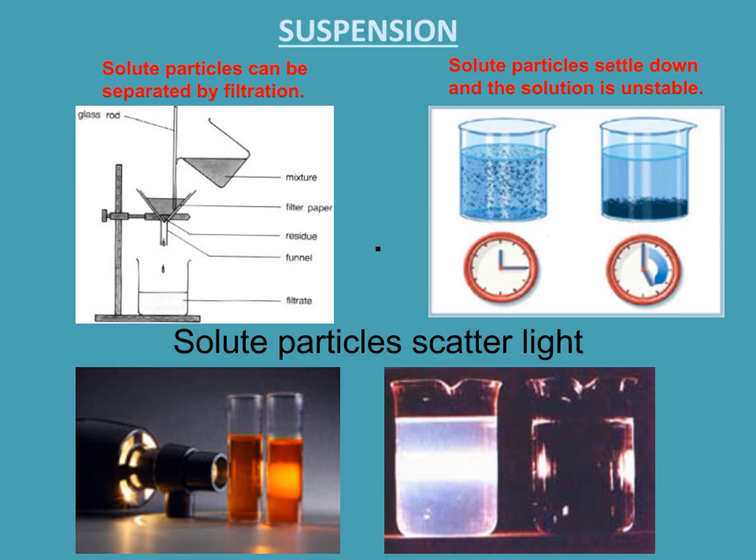If the particle size of the solid is greater than 10 to the power minus 5, then it is insoluble in the given liquid. Then the solid particles remain suspended in that liquid, and this is called a suspension. For example, mud water, sand water, and coarse limestone particles in water.